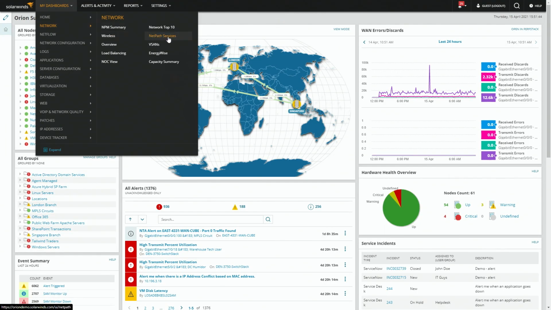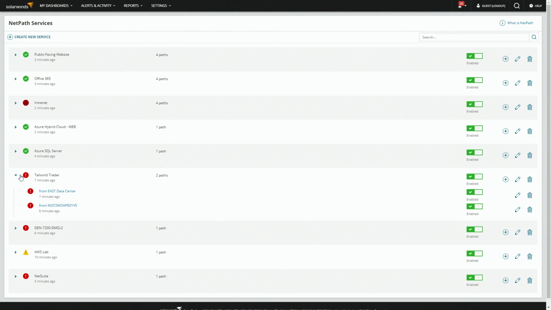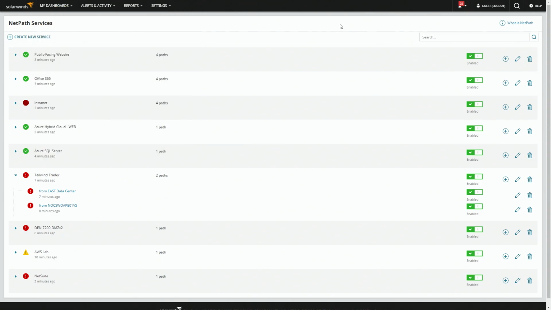So earlier today, we were going through and talking about what we're going to show, and we came across actually a new NetPath for us that we hadn't seen someone build before. And it was down here. And this is your NetPath screen. If you haven't seen this, it's all accessible through My Dashboards, Network, NetPath Services. If you're running NPM, Network Performance Monitor, from the last 2.5 years, 3 years? Probably 3 or maybe even more. Yeah, so if you're on one of the recent revisions, you've got this. It's actually amazing. So we're just going to bring up one as an example. Google ships out of the box, so you're already monitoring whether you know it or not.